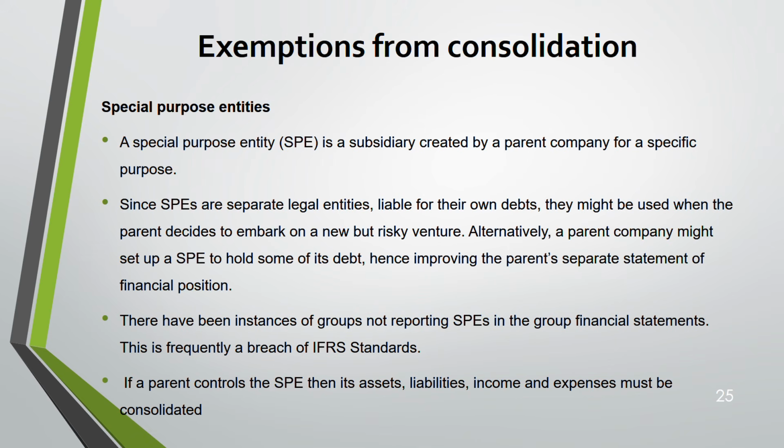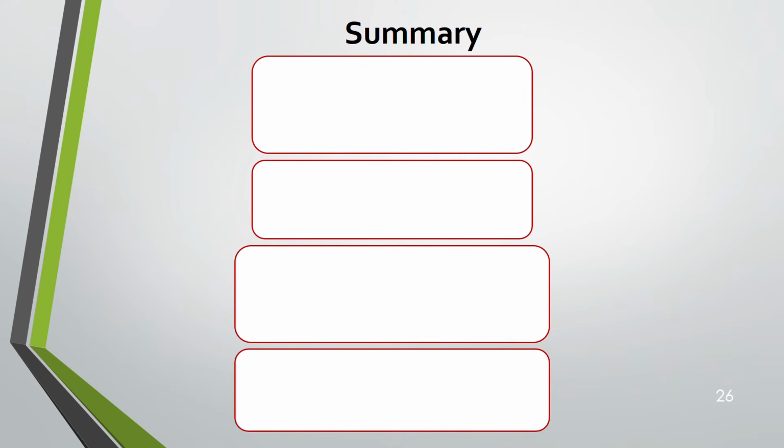And remember, if the parent controls the SPEs, the special purpose entities, assets, liabilities, income, and expense, you have to consolidate. It must be consolidated. Okay. So that's it for the IFRS 10. The first part of IFRS 10. The second part will be the next lecture.